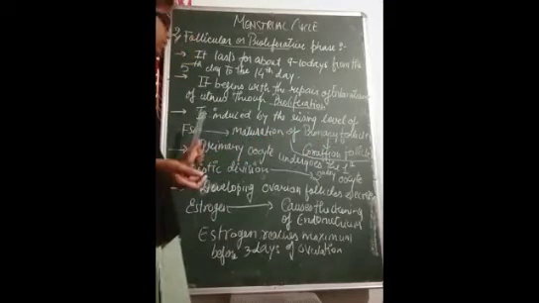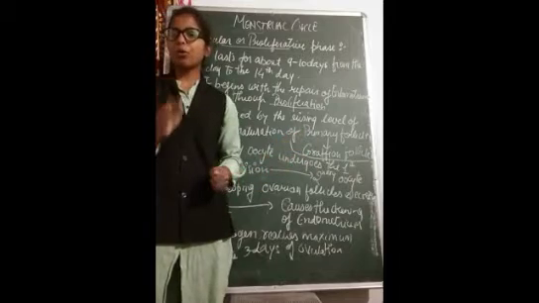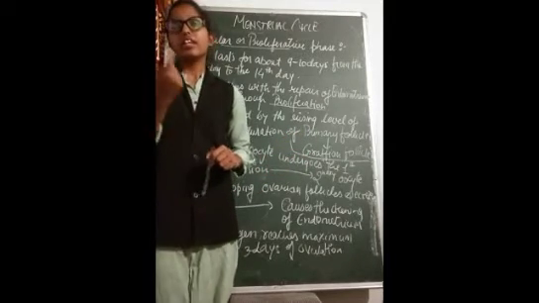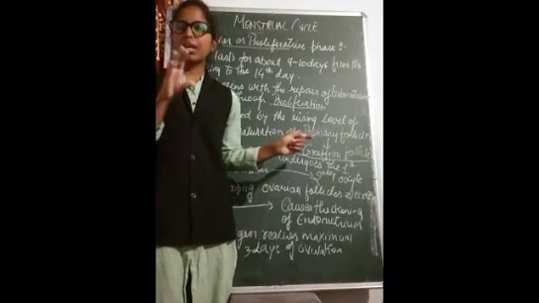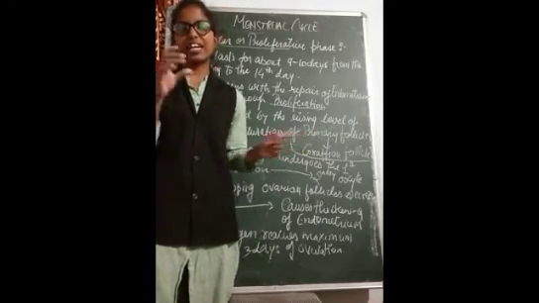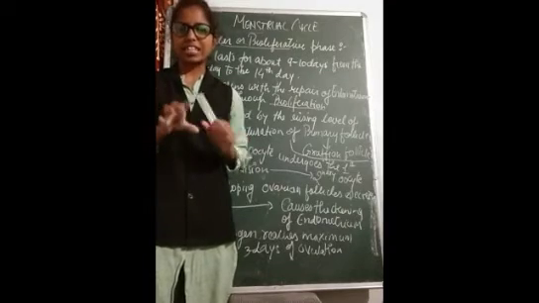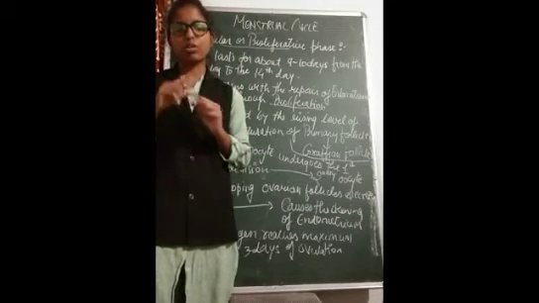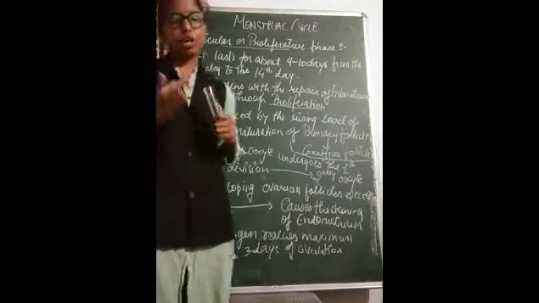It is induced by the rising level of FSH, which is responsible for the maturation of primary follicle. As the FSH is rising, the primary follicle develops. I hope students you know what this primary follicle is, because we have studied in oogenesis that the oocytes are surrounded by a number of cells, and that structure, those number of cells, is known as the granulosa cells or the follicular cells.